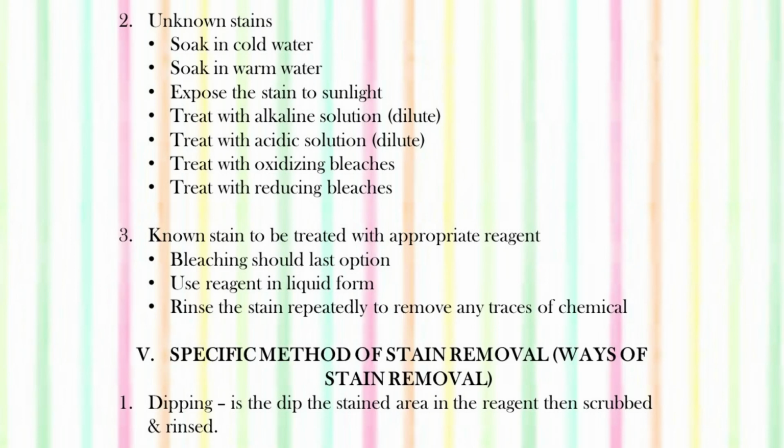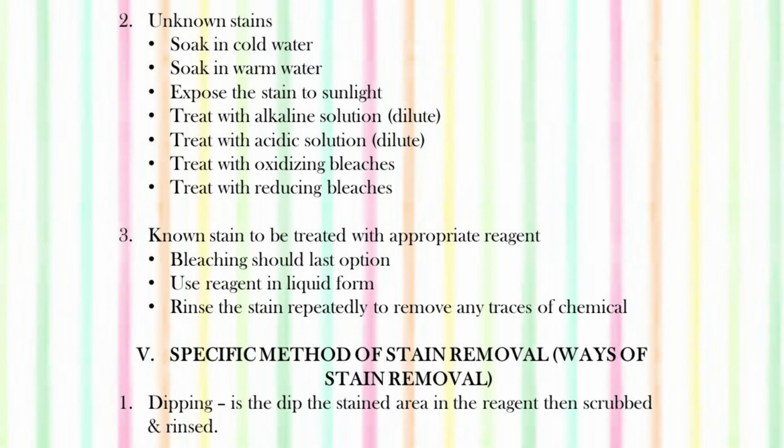And how to start removing them? First of all, soak the stain area in cold water or warm water. Then, after scrubbing, expose the stain to sunlight, so that if it is a normal stain, it will get bleached. Treat with alkaline solution. Without knowing whether it is an alkaline or acidic stain, we should first use an alkaline solution, because it does not damage the fibers of the fabric, and that too in dilute form.